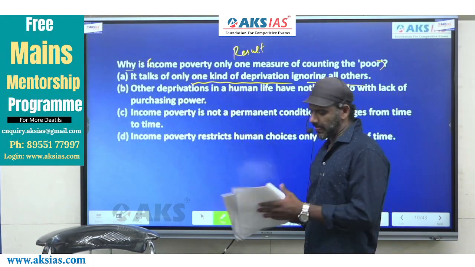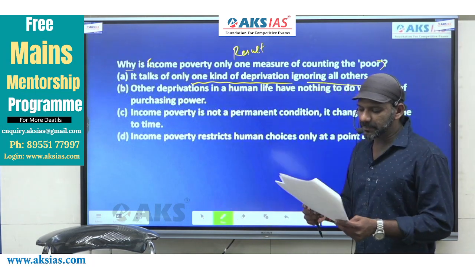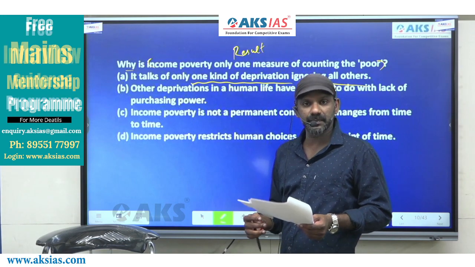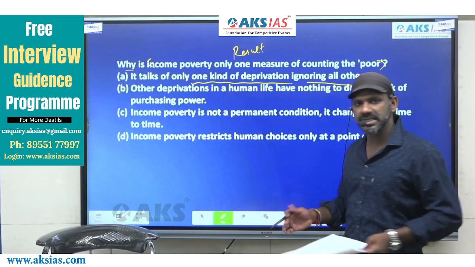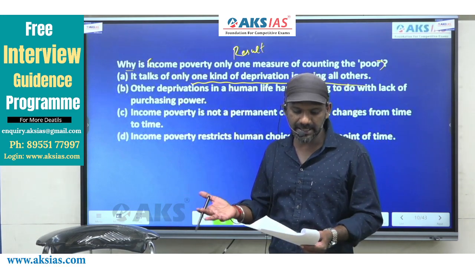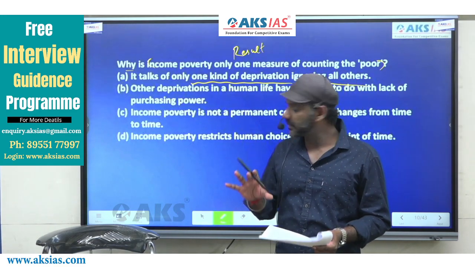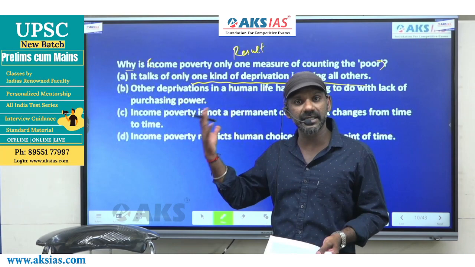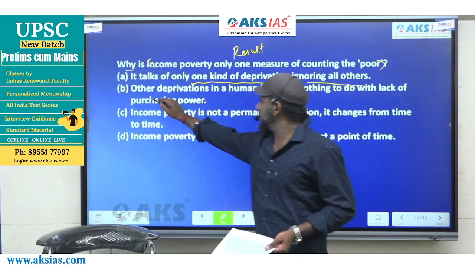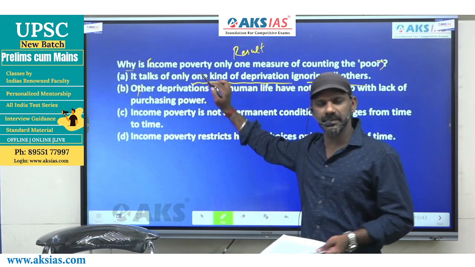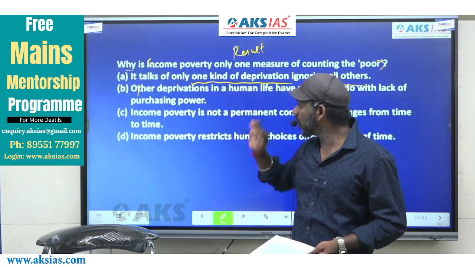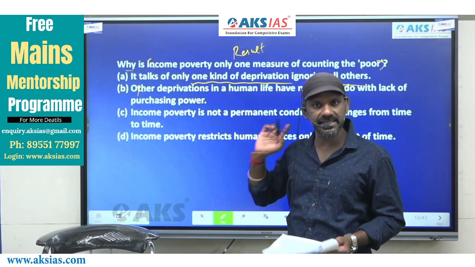Come to B. B says, other deprivations in human life have nothing to do with the lack of purchasing power. Whether other deprivations have anything to do with it or not is not talked about in that context. The only kind of deprivation talked about is one, which means the other deprivations are being ignored or neglected. So B is eliminated. When you compare A and B, the much better option is A, because A goes much more with the details given in that sentence.